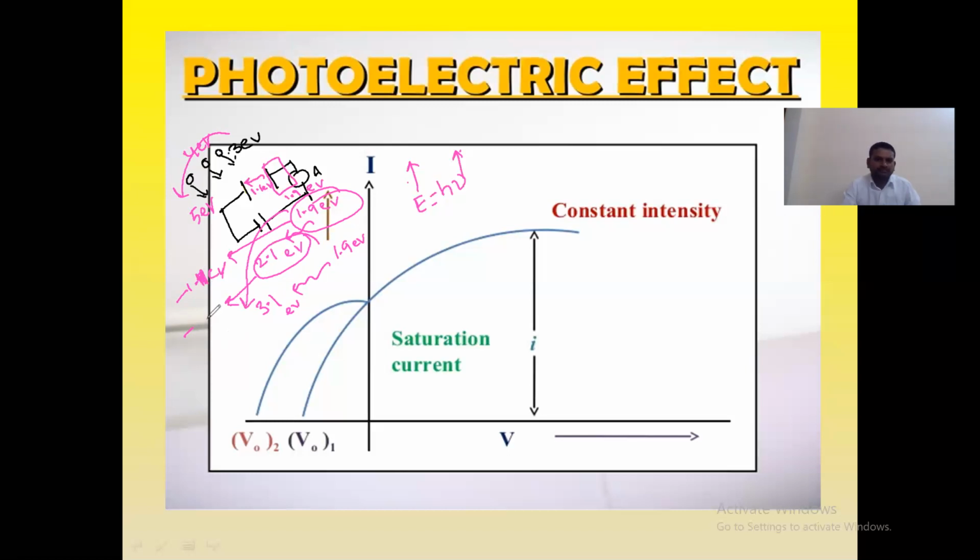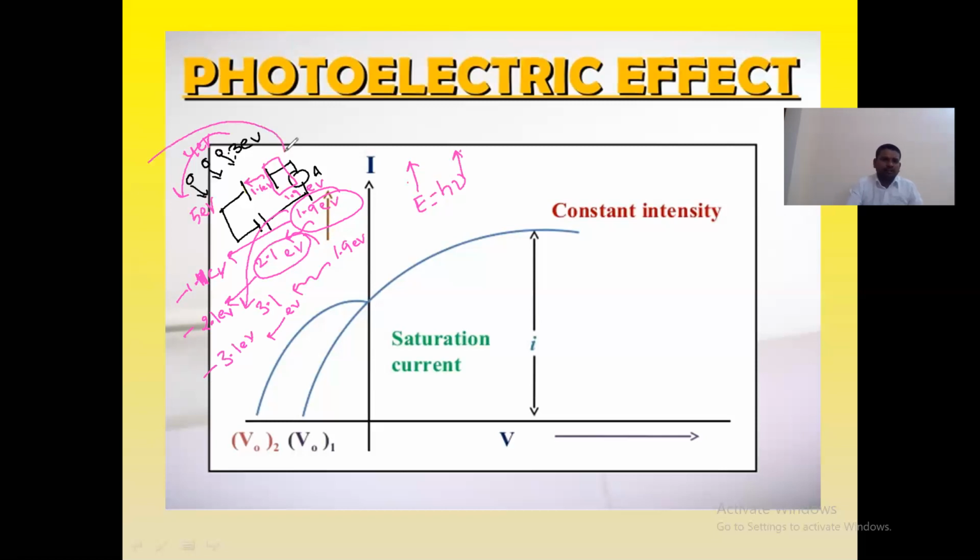Here I require 2.1 electron volt, and here I require minus 3.1 electron volt to stop the electron which is emitted from the material. So I require different stopping potentials.